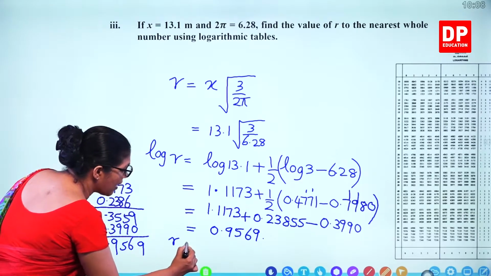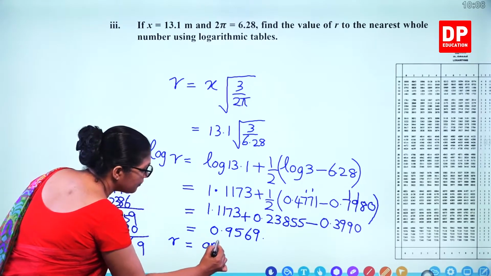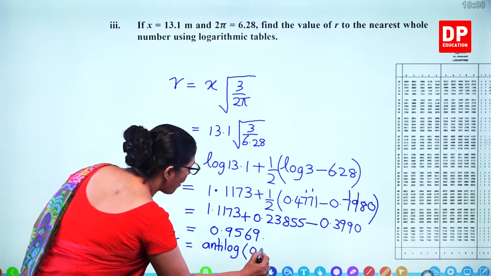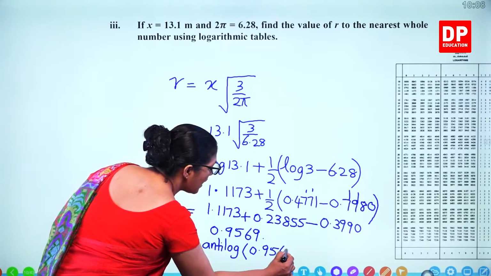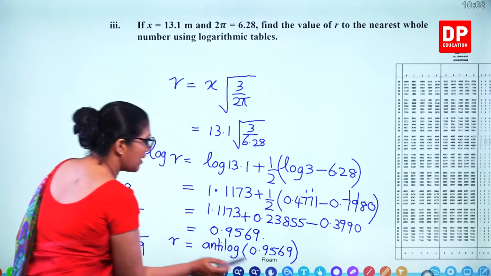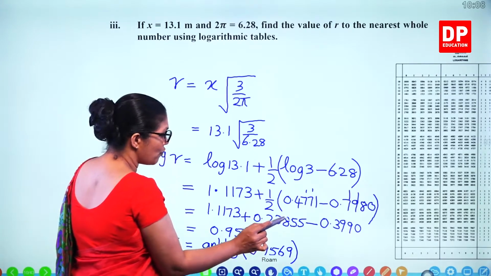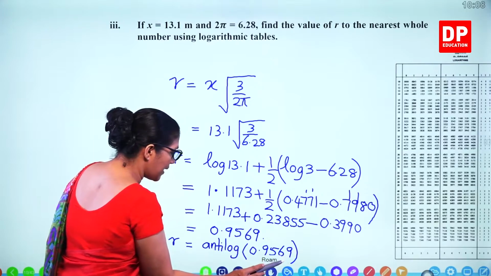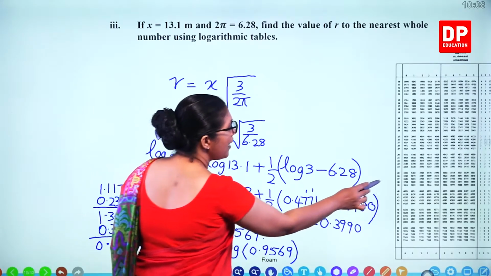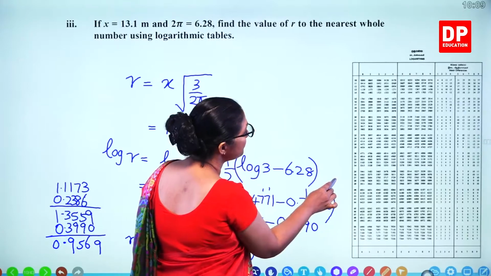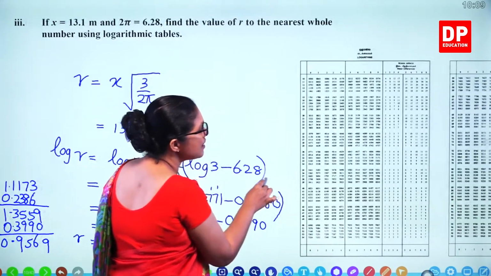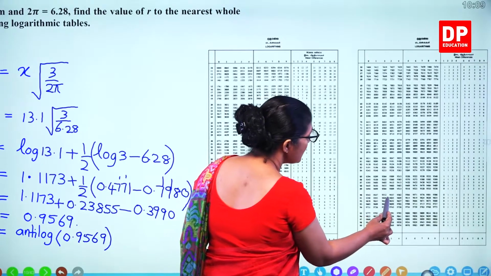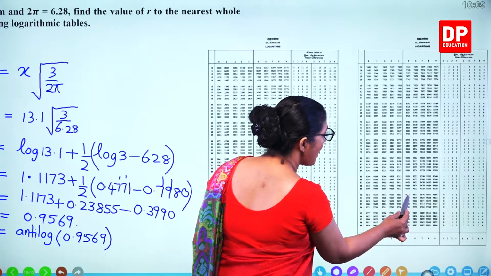So r becomes antilog of 0.9569. What's the value? We have to refer the table where you get 9569. That's the second table. 9569. 66 is there.